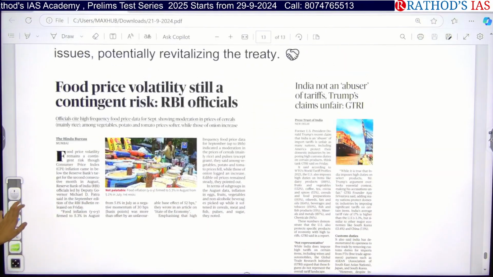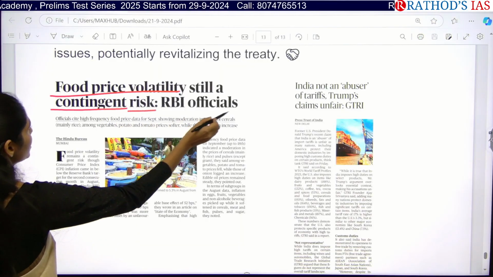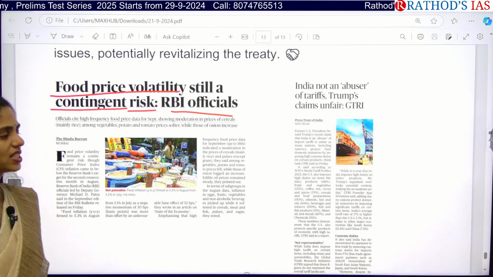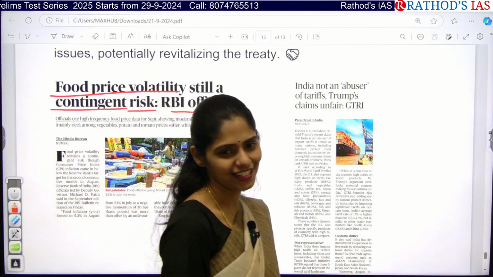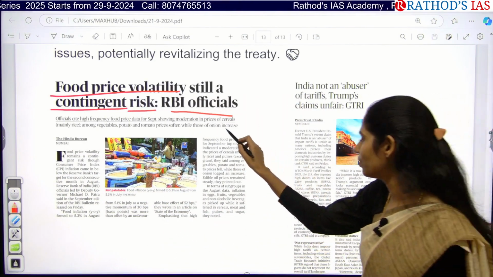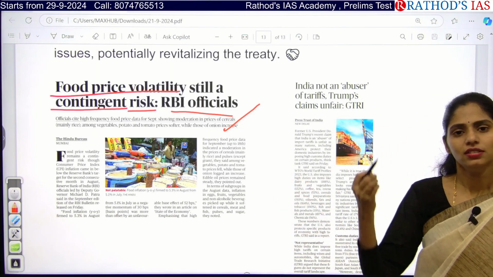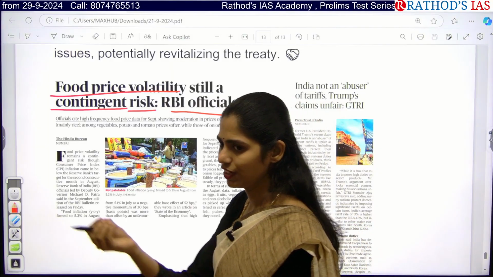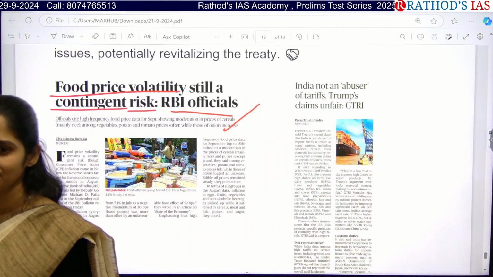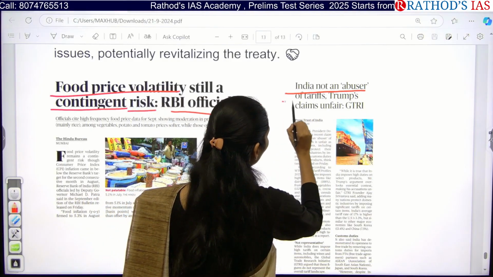See the articles. Food price volatility is still a contingent risk, says RBI. Actually there is an increase in vegetable prices, especially potato, onion and tomato. Because of this, in future you are going to have food inflation, and because of food inflation, we can expect a rise in CPI.